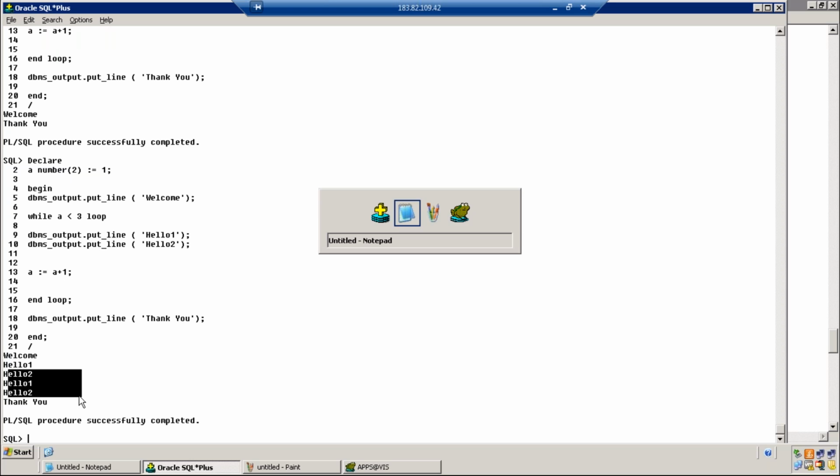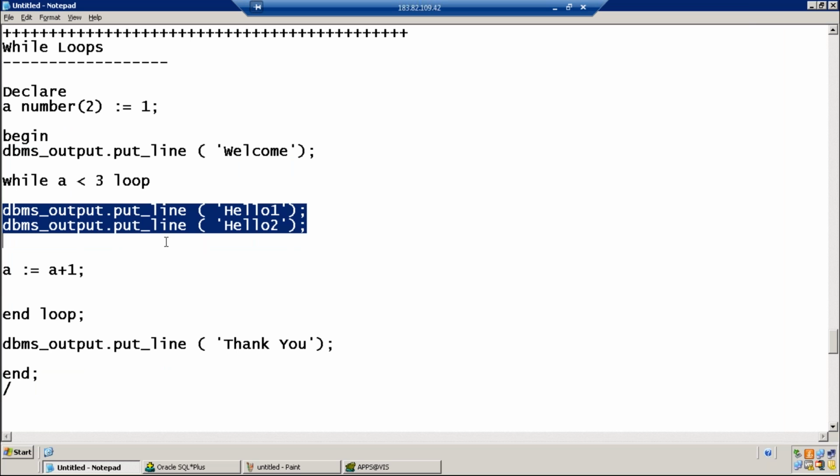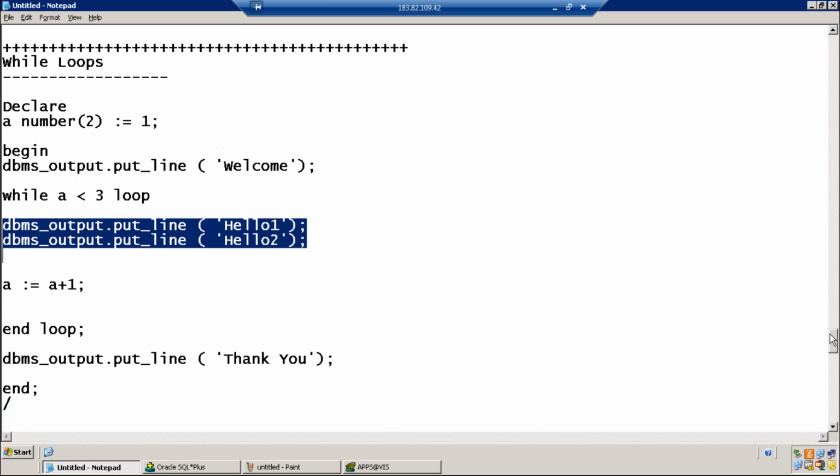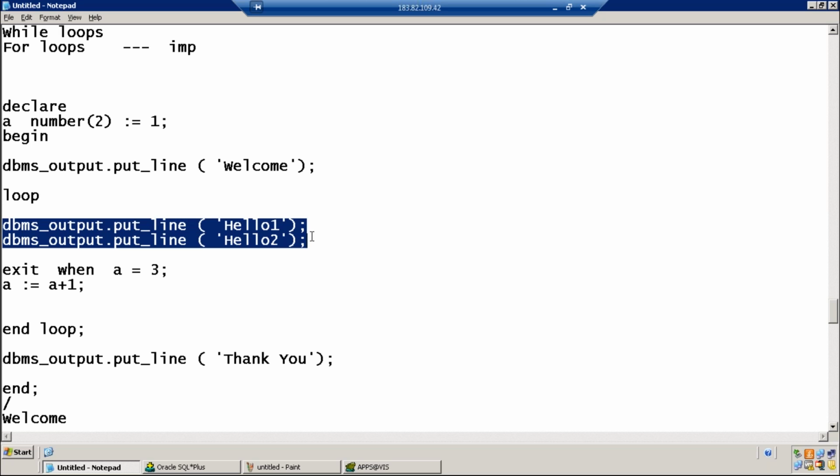This is the while loop syntax. When the condition is true, control enters the loop. Can we compare both of them, Sunil, the previous loop and this while loop? The main difference is that in the normal loop, control enters the loop and first the body of the loop gets executed.